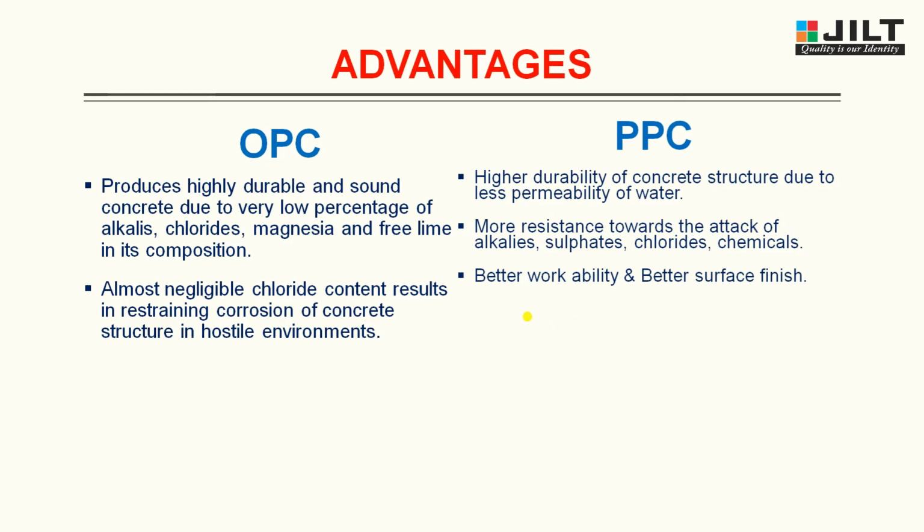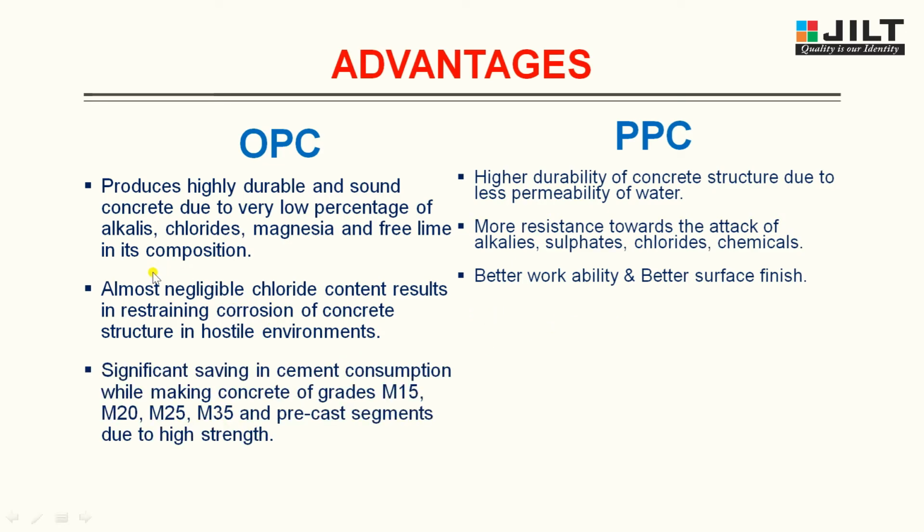better surface finish. In OPC, you find significant saving in cement consumption while making concrete of grades M15, M20, M25, M35 and precast segments. If you want to know about the grades of concrete, you can refer to the old video of our academy.